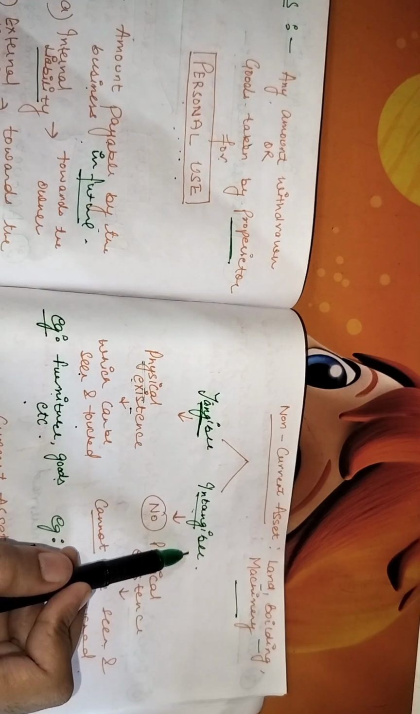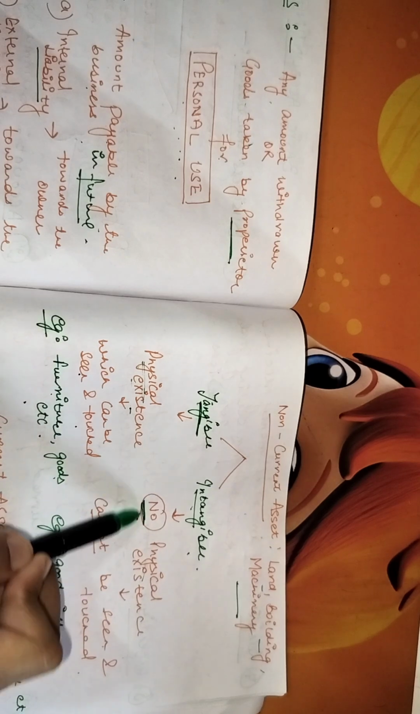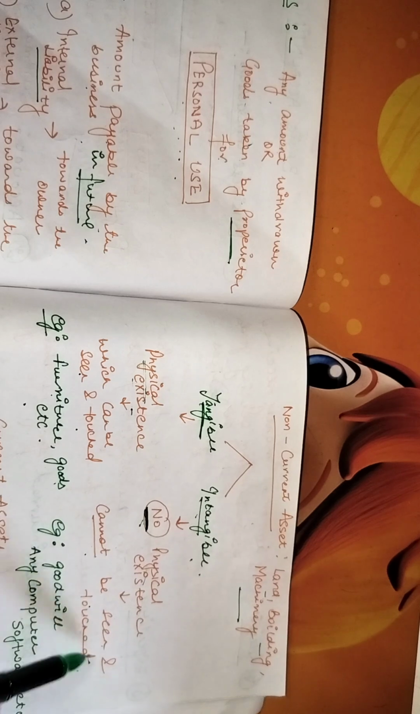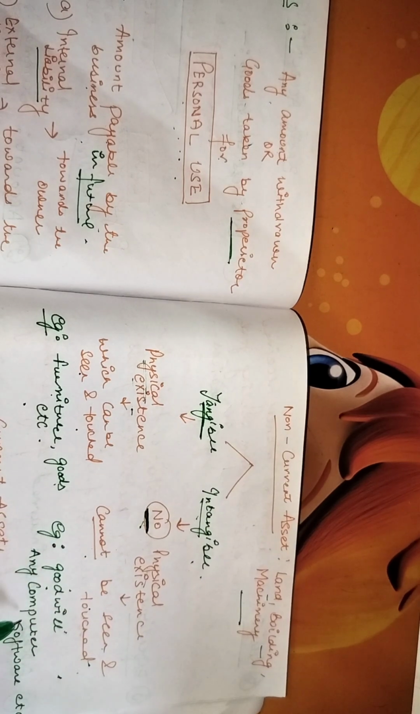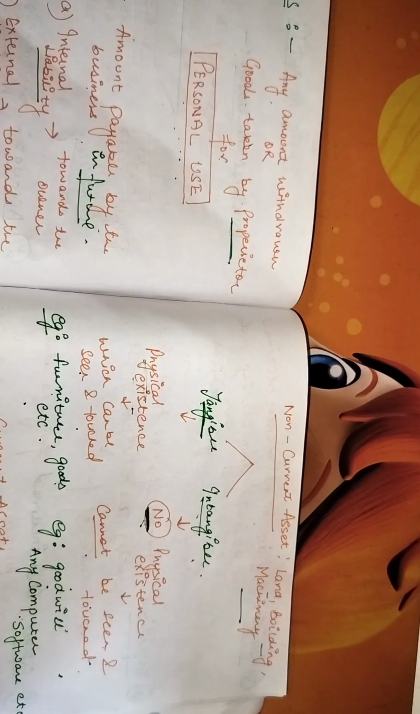Now what is intangible? Intangible is basically anything that has no physical existence. No physical existence means it cannot be seen, it cannot be touched. For example, goodwill or any computer software that has been made. Okay, so tangible and intangible are two categories of non-current asset.